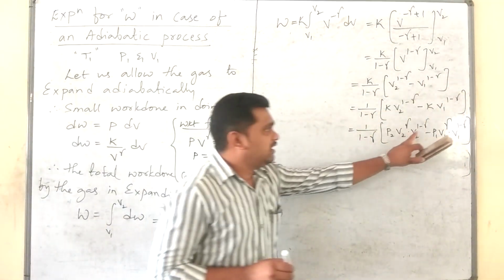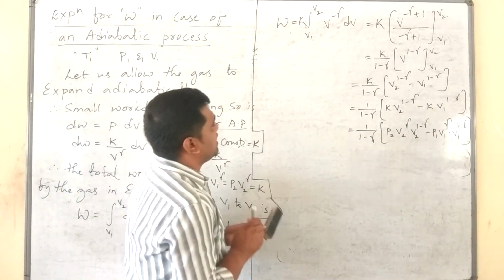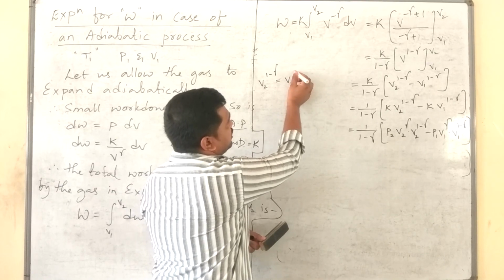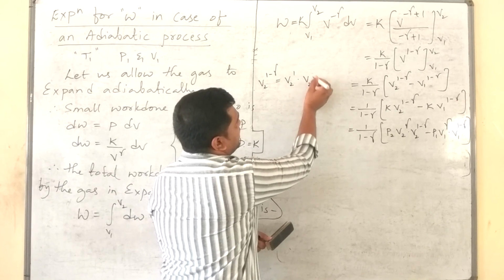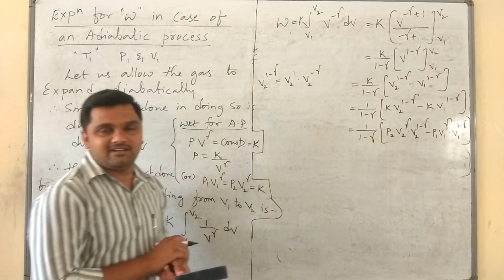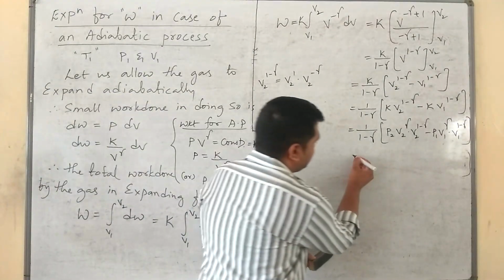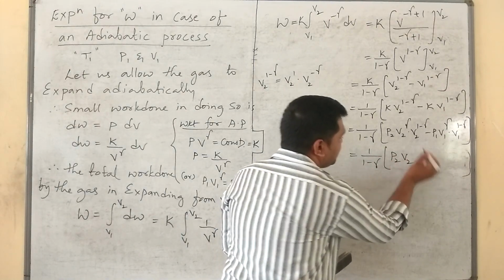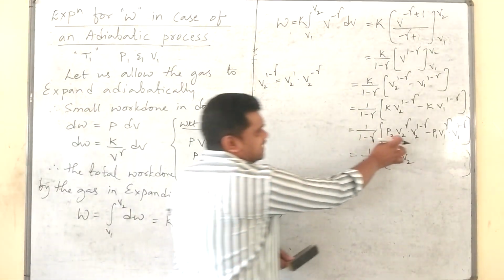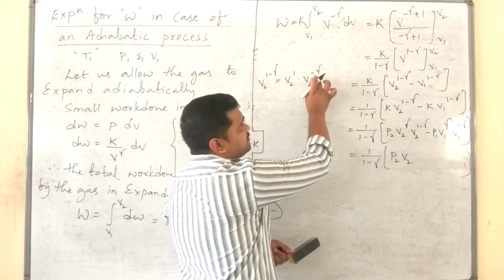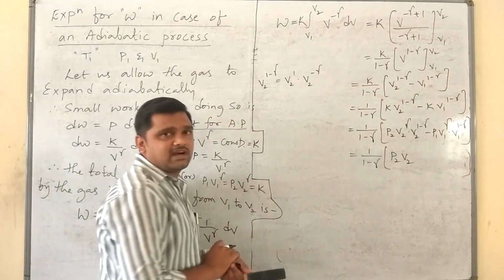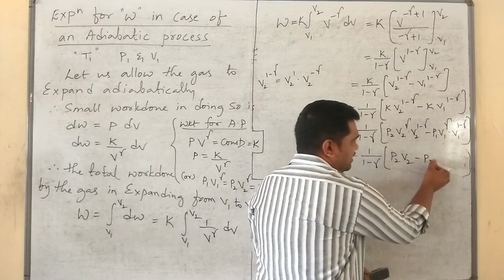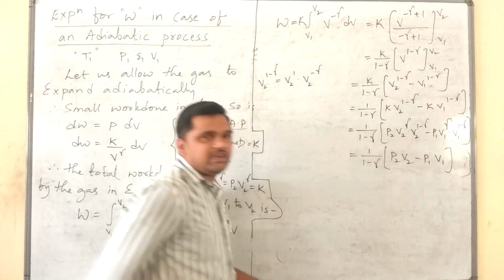Here, V2 power 1 minus gamma is nothing but V2 power 1 into V2 power minus gamma, isn't it? Therefore, it will become 1 by 1 minus gamma, P2 V2, because V2 power gamma and V2 power minus gamma will cancel. Therefore, P2 V2 minus, similarly here we get P1 V1.